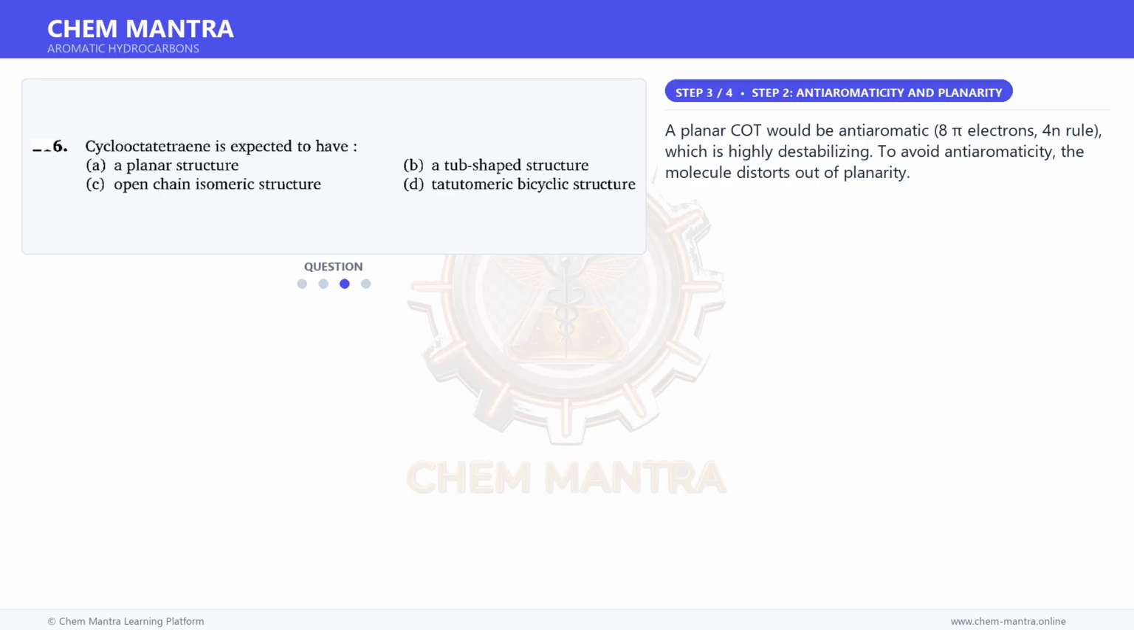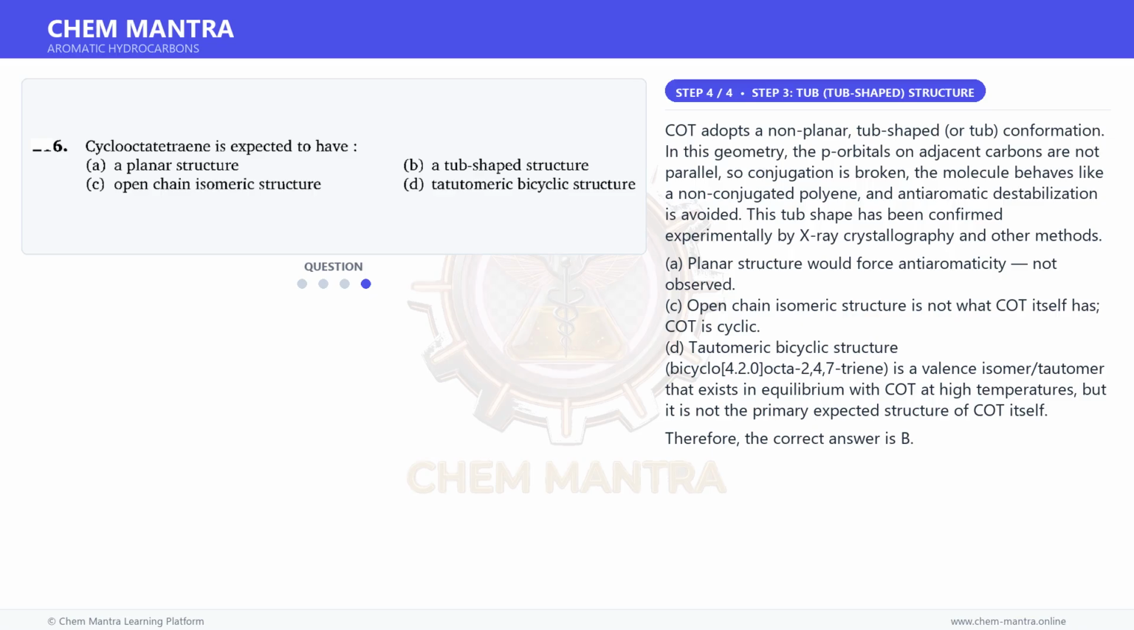A planar COT would be antiaromatic, with 8 pi electrons and the 4n rule, which is highly destabilizing. To avoid antiaromaticity, the molecule distorts out of planarity. And for the final step, COT adopts a non-planar, tub-shaped conformation.